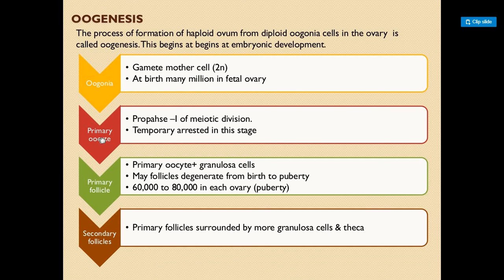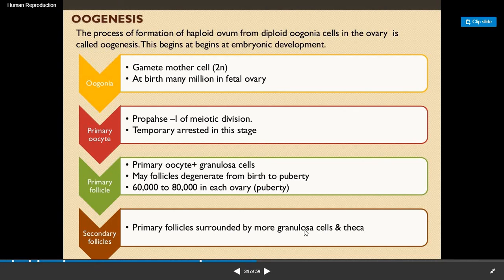This primary oocyte results in the primary follicle. Now these primary follicles are surrounded by more granulosa cells and the theca layers, and they form the secondary follicles.